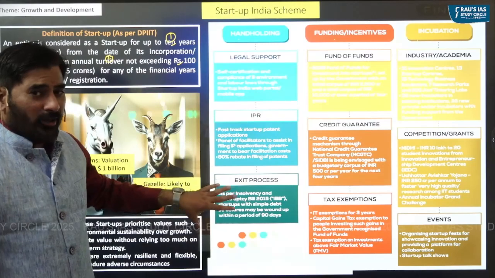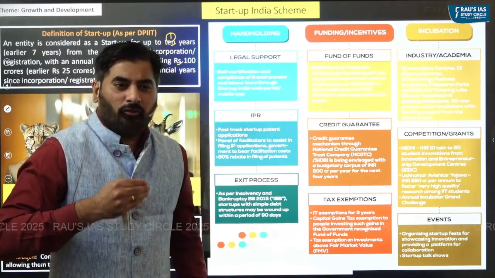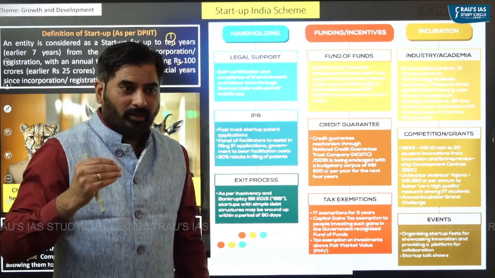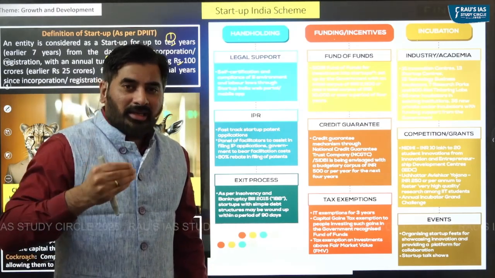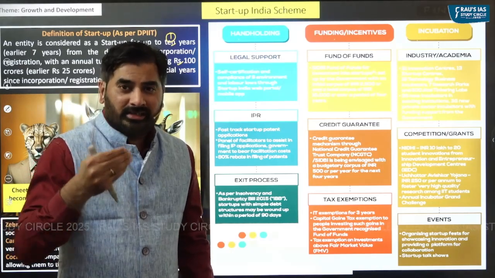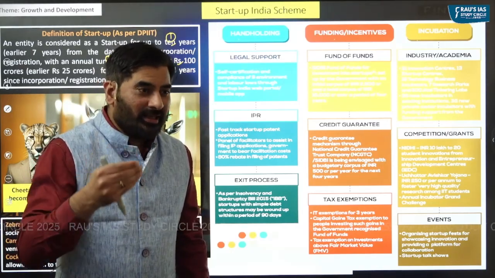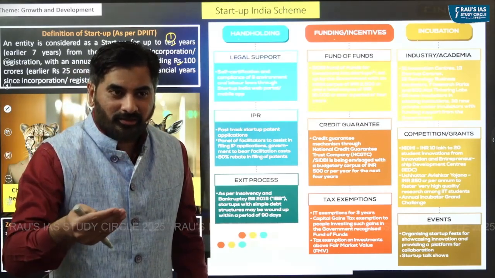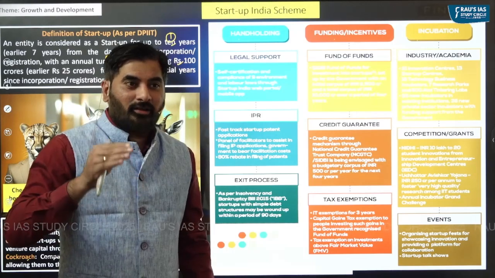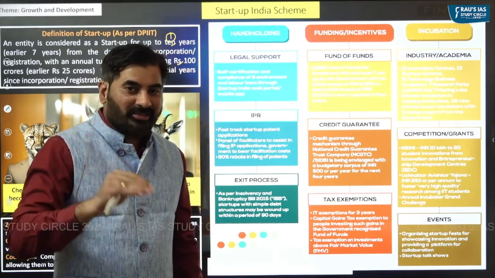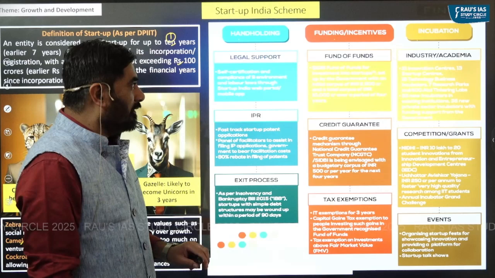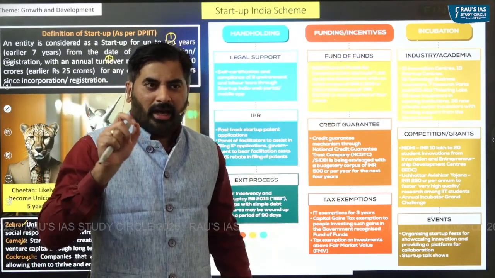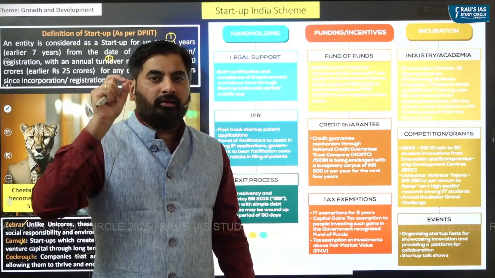As part of the hand holding process, basically we are focused on improving the ease of doing business. Ease of doing business means making it easier for the startups to register themselves, making it easier for the startups to follow the government rules and regulations, or making it easier for the startups to close down their business, that is exit.